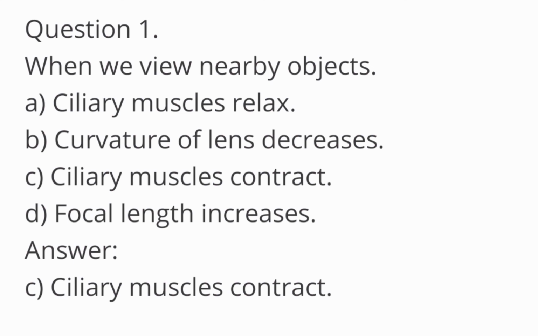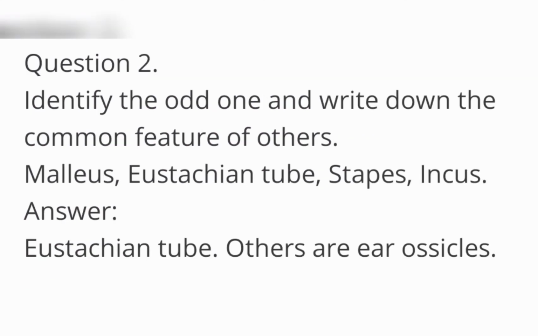Next, question number 2. Identify the odd one and write down the common feature of the others: malleus, eustachian tube, stapes, incus. Which one? Yes, eustachian tube. Why? Others are ear ossicles. You have to write like that.